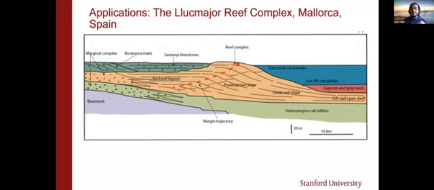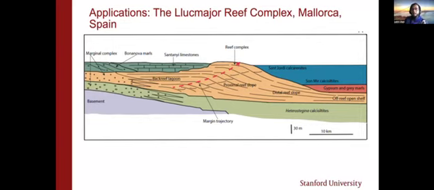As I had shown in the previous equation, we can characterize simple parameters like subsidence by calculating the thickness of the sediments accumulated in the inner platform. We can calculate sediment production potential and the width of the carbonate factory as well, just by looking at the outcrop. So all of these parameters can be well constrained using the model we are using.